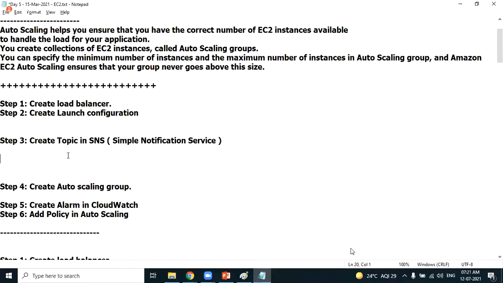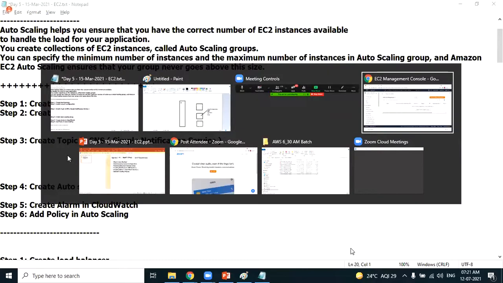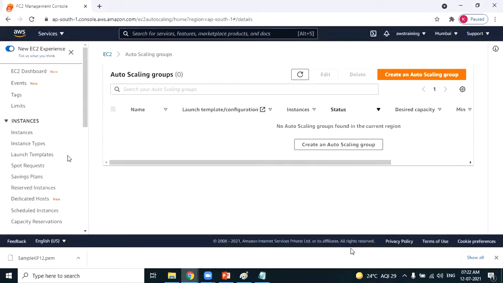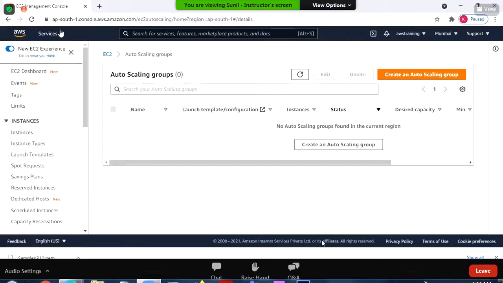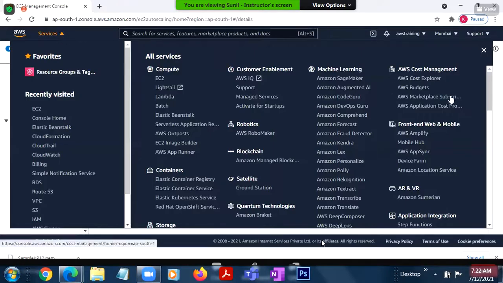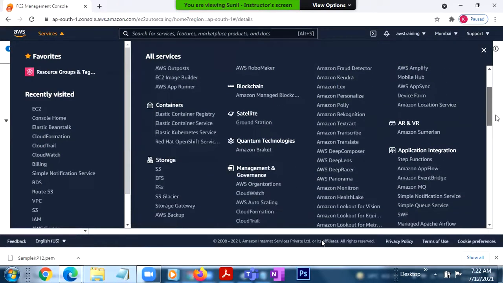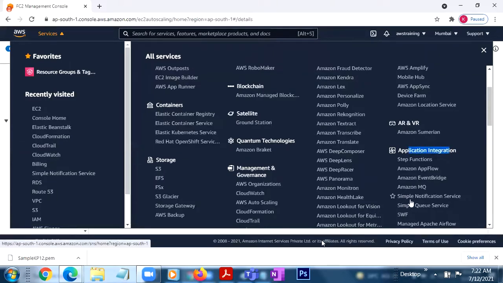Let's quickly experience SNS, simple notification service. For the first time, we are moving out of EC2 and we are moving to the next service. So one more service we are experiencing, simple notification service. Under application integration, you have an option called simple notification service.